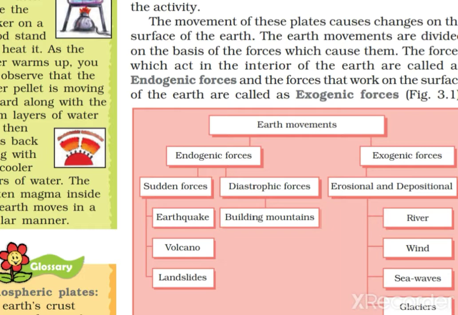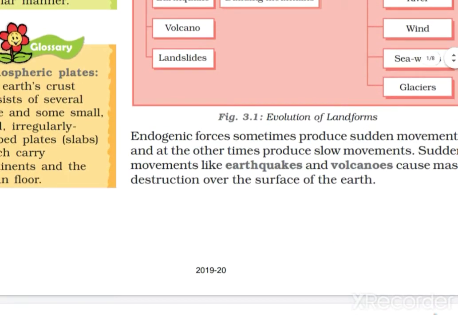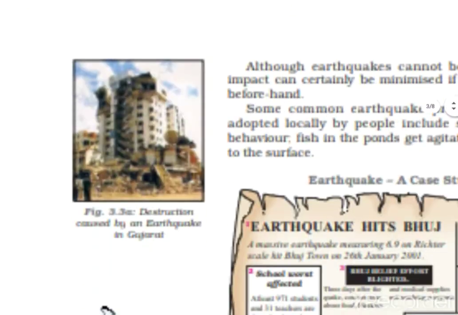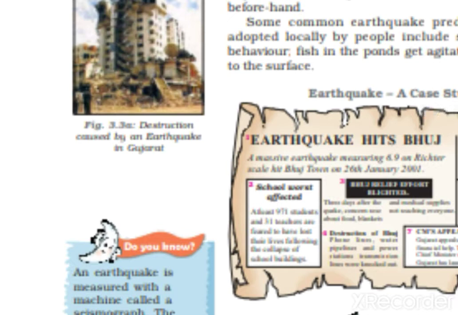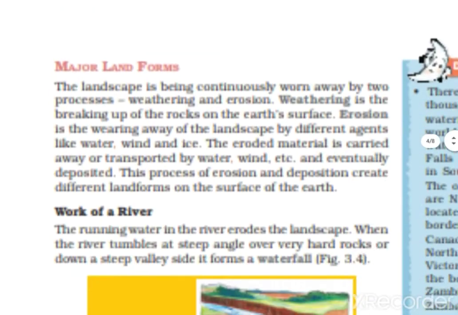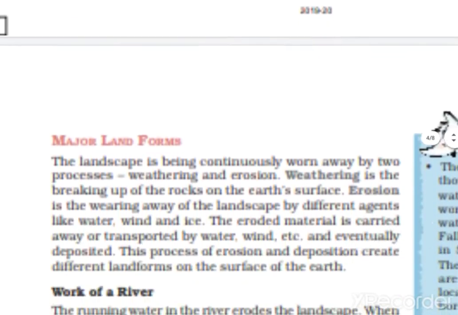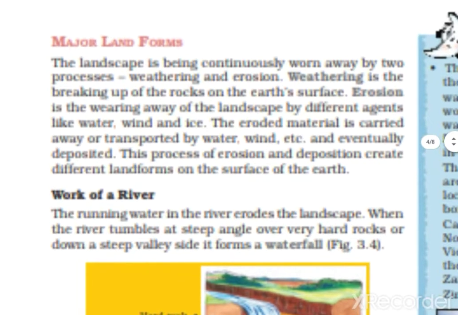Now today we will start with exogenic force, some continuous weathering and erosional and depositional activities also happening on the earth surface, and how river, wind, sea waves, glaciers are playing a very important role in major landforms. So let us start in your book, page number 15. Here it is. Till here we have completed. We are starting here, major landforms.